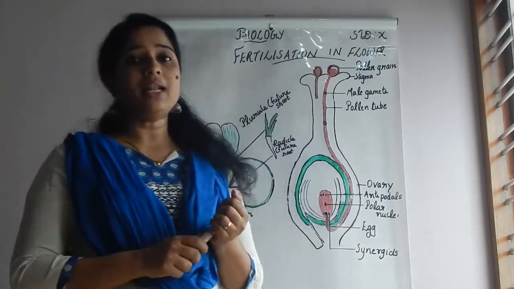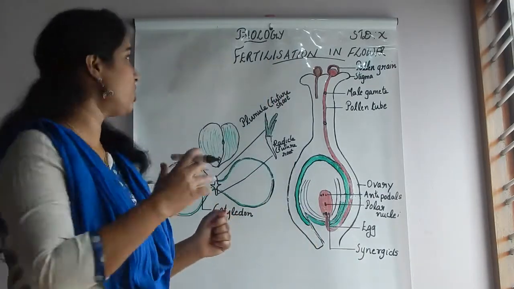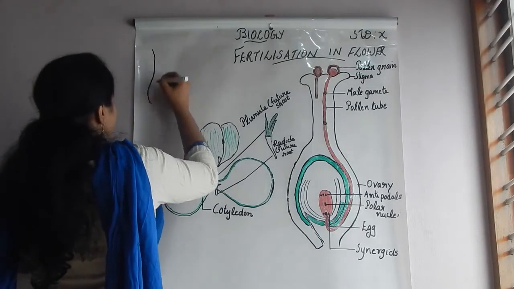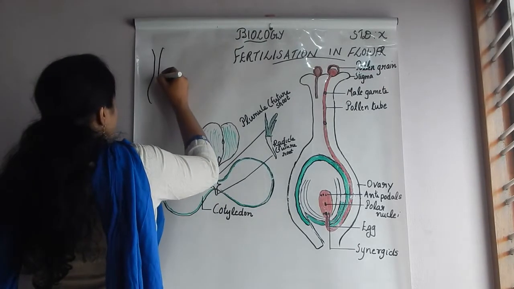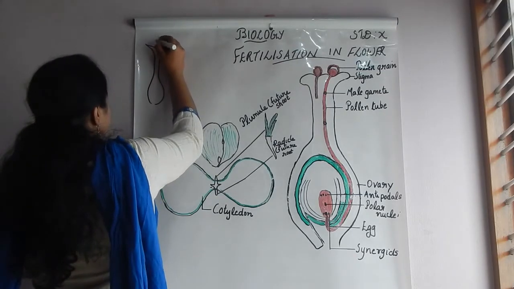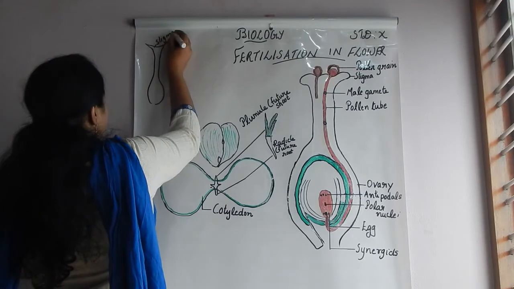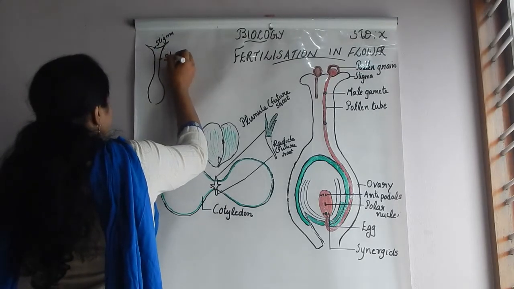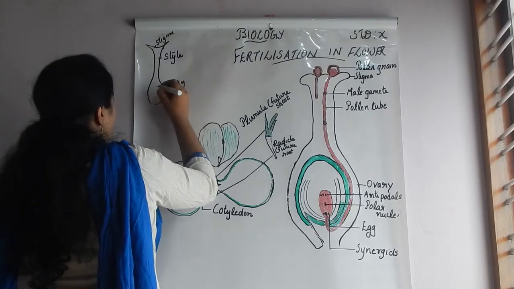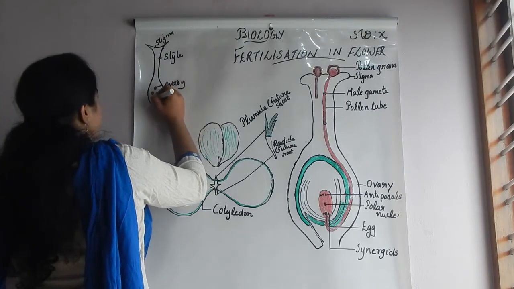So you know that there are mainly two reproductive structures in the plant. One is the female structure: this is the stigma, this is the style, and this part is the ovary. And here ovules are also there.